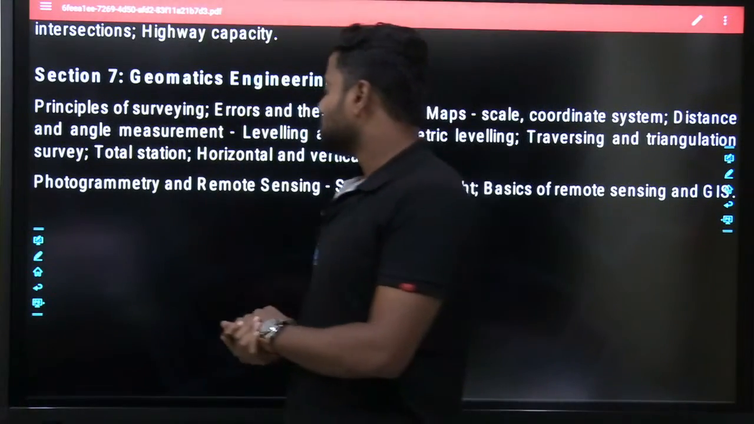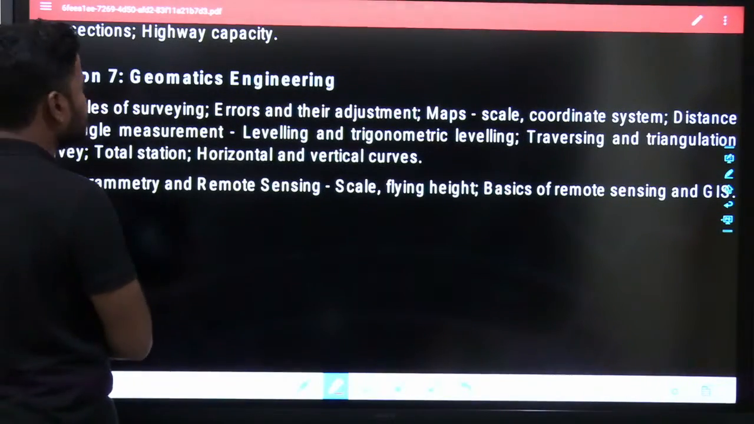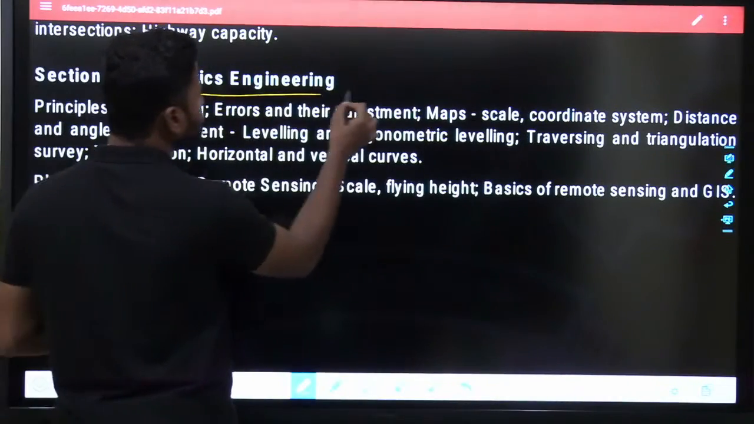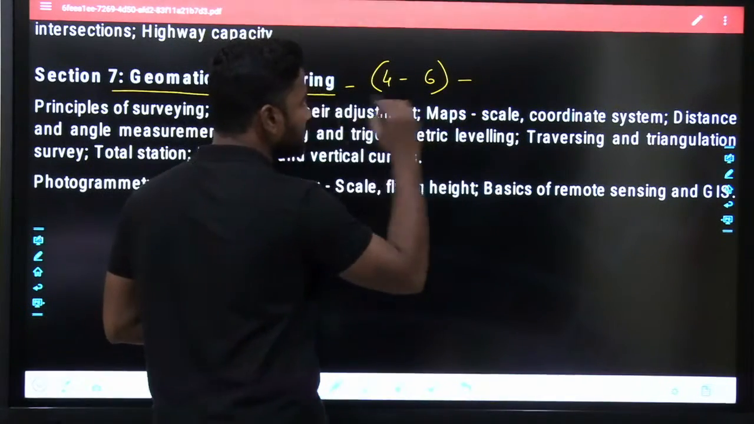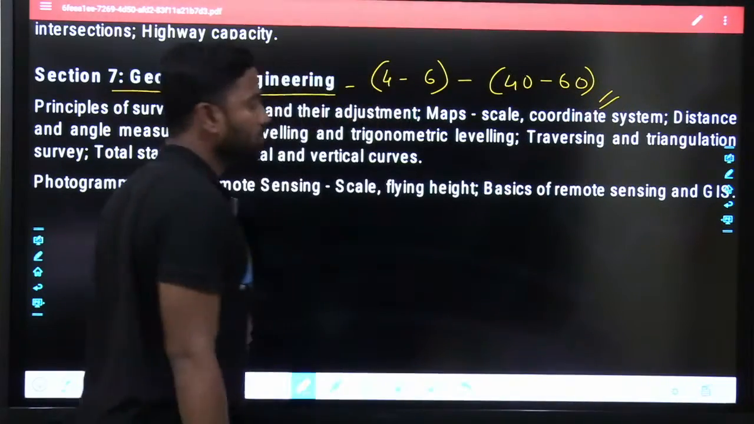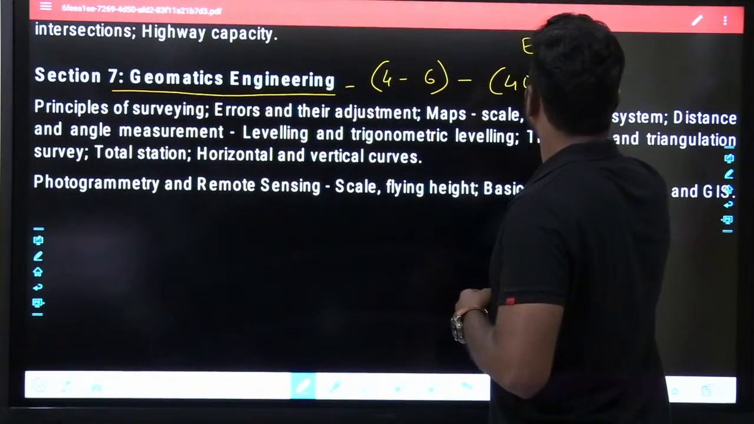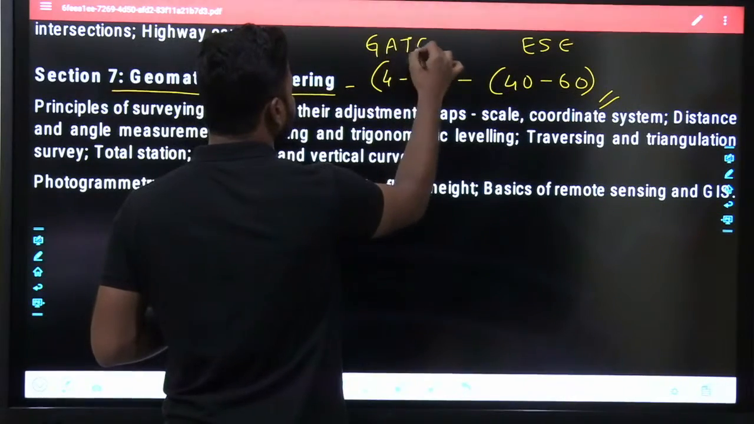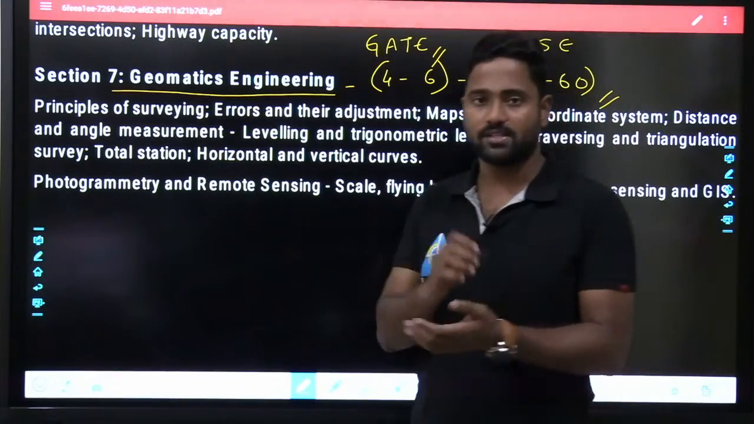Fine. So first thing, whenever I say geomatics engineering, if you remember from the GATE perspective, I told you this will be for 4 to 6 marks, and from the engineering services perspective this would be some 40 to 60 marks. It can be less than 40 or more than 60. On average I am saying 40 to 60 marks from the engineering services point of view, and some 4 to 6 marks from the GATE point of view.